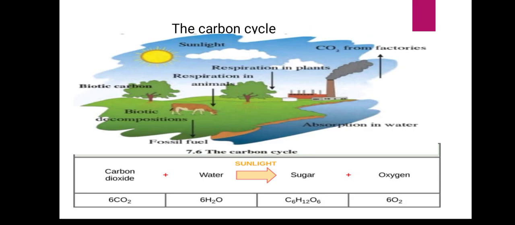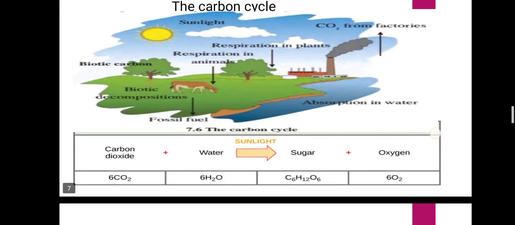So eventually, students, after death all types of consumers are decomposed by decomposers like bacteria and fungi, and carbon dioxide is released again into the atmosphere and is used again by living organisms. In this way carbon is continuously passed from one living organism to another.